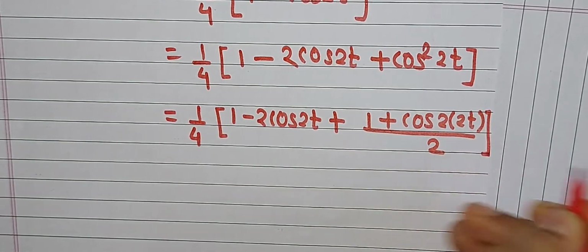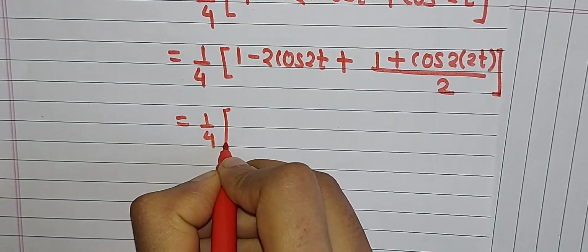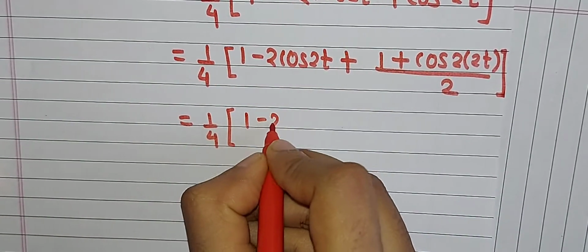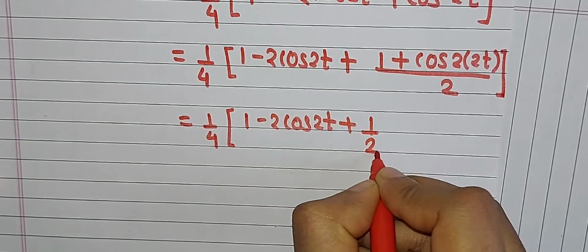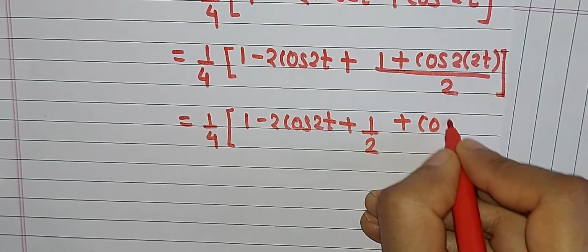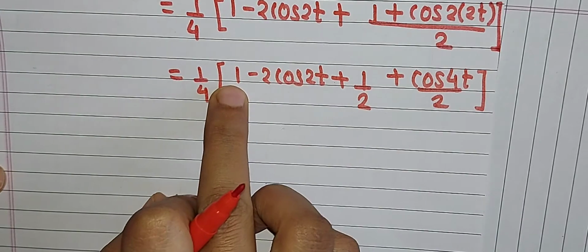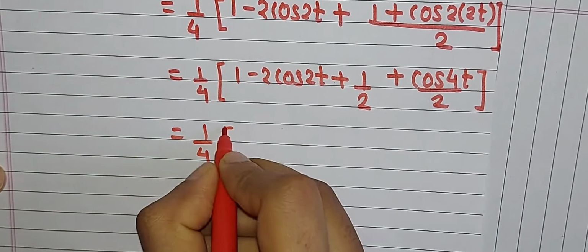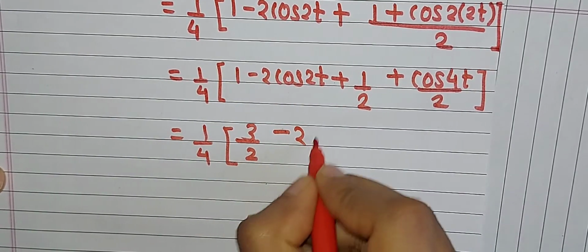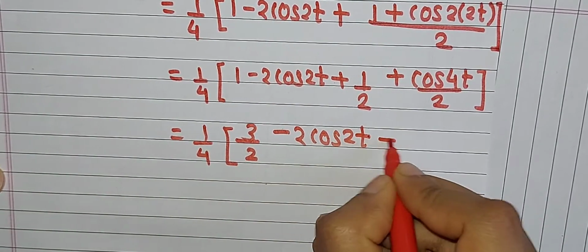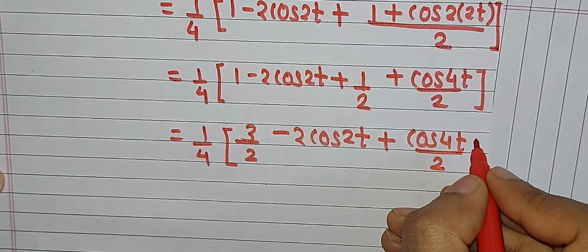Now 1 by 2 plus 1 gives 3 by 2, minus 2 cos 2t as it is, plus the last term cos 4t divided by 2.